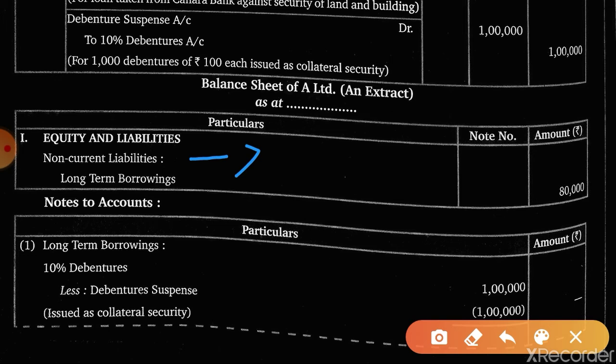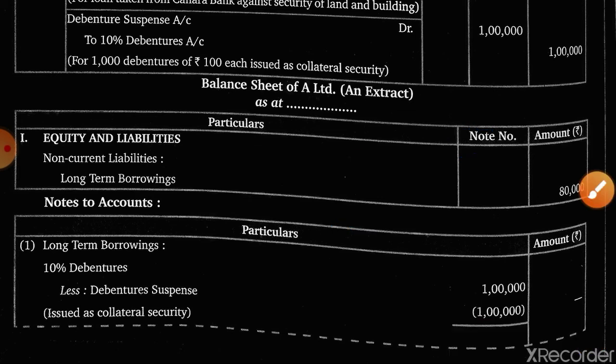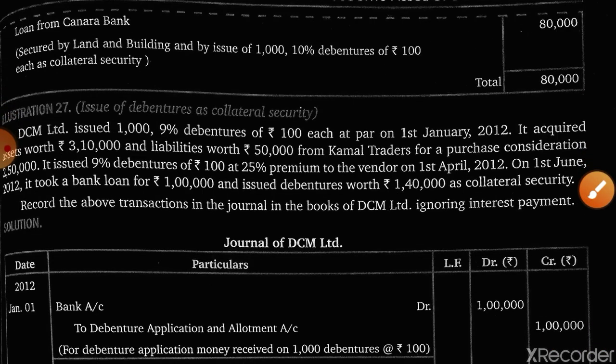Here one more heading will be there, that is shareholders' fund, and in that it will be mentioned reserves and surplus. Okay, students, I will tell you in chapter number 9 itself, then it will be more clear to you. Okay, you solve up to here.